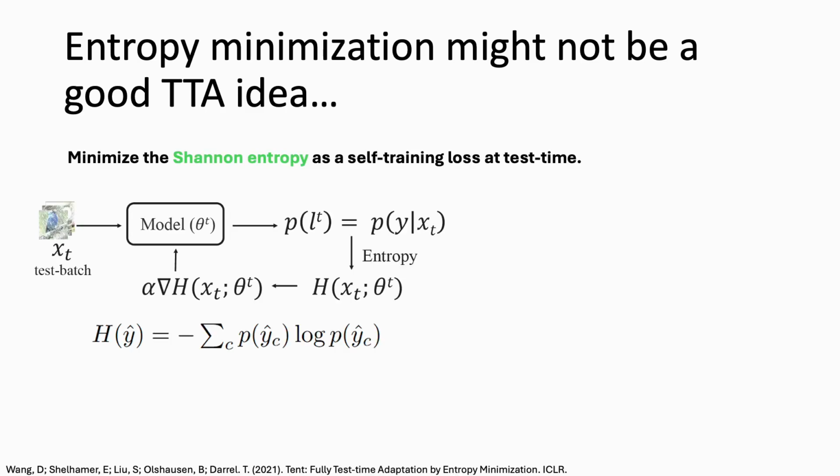Test time updates that optimize input statistics, self-supervision, and output measures like entropy have already shown promise. And you can actually extend this idea to CLIP adaptation as well. Right here, the goal is to minimize the Shannon entropy as a self-training loss at test time to make the model more confident of its predictions.